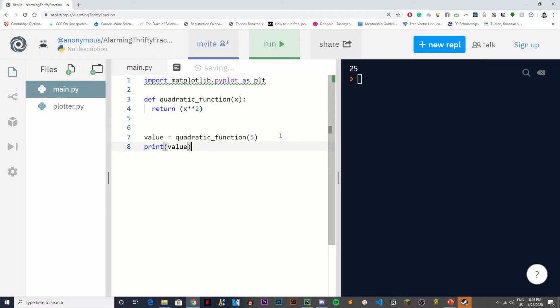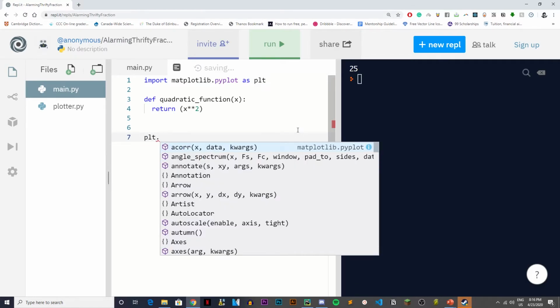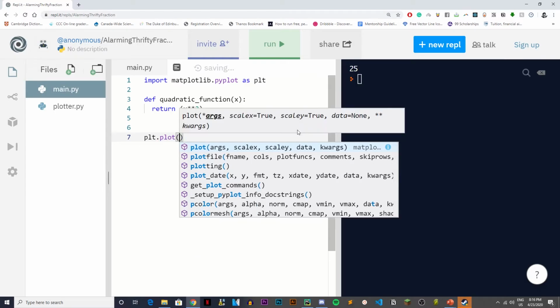So now we built our quadratic function, which takes an x and returns x to the power of 2. Now we're going to use Matplotlib, and the way we use it is extremely simple. All you have to do is write plt.plot and specify a bunch of arguments. The arguments can be as many as you want.